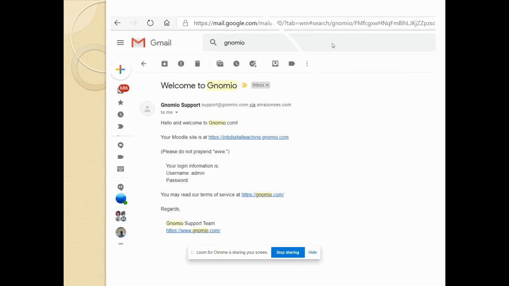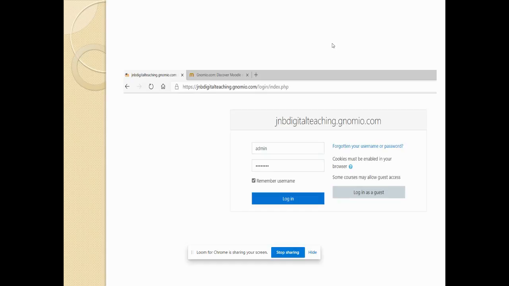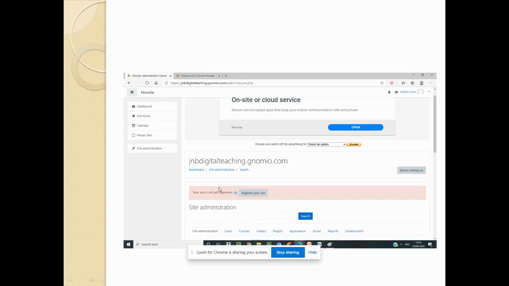It will take a few minutes. Sometimes it may end up in spam, so you have to check it. So this is the first step: create a website. You will be getting an admin and password. Using the admin and password, now you can enter into your website. See here, jnbdigitalteaching.genomio.com. When I enter it, I'll get this screen. I'll give the admin and password, and after giving them, I'll get the next screen.